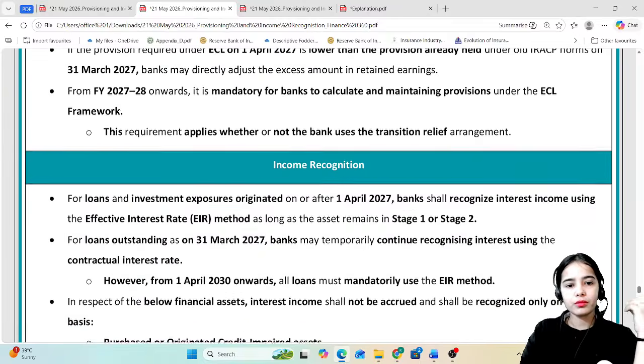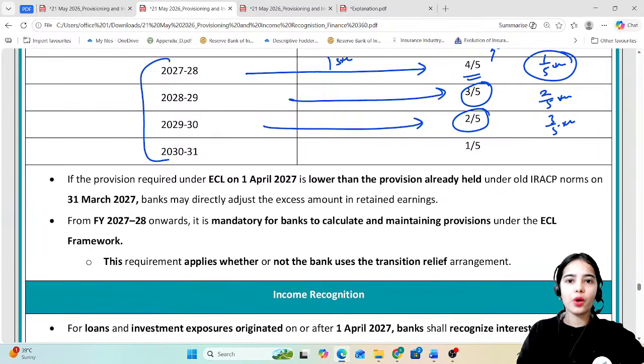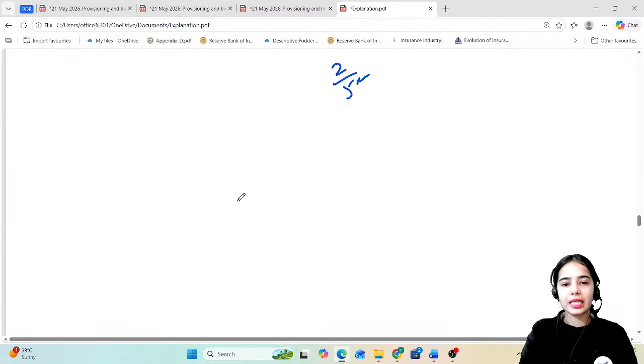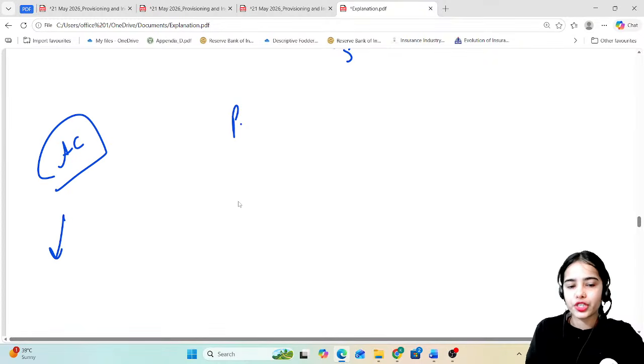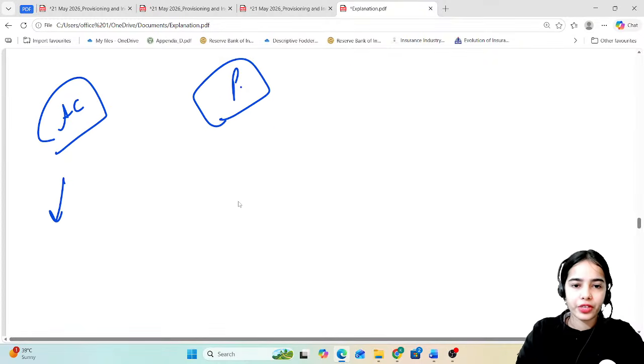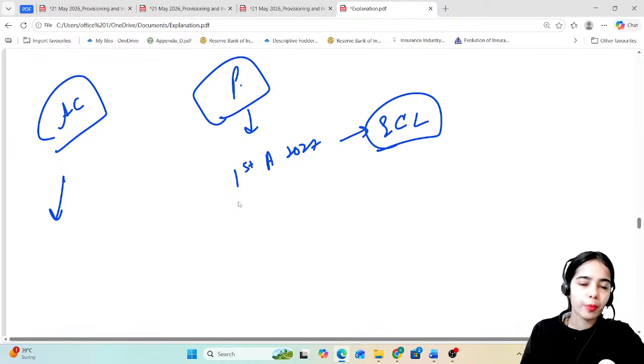Okay. Now, coming to the next one, income recognition. So we have discussed provisioning now. I hope this is very much clear. Let me just summarize everything. The asset classification was done in the previous session. Provisioning norms, we have discussed in this session. In the provisioning norms, from 1st April 2027, the provisions have to be maintained on the basis of the expected credit loss model.